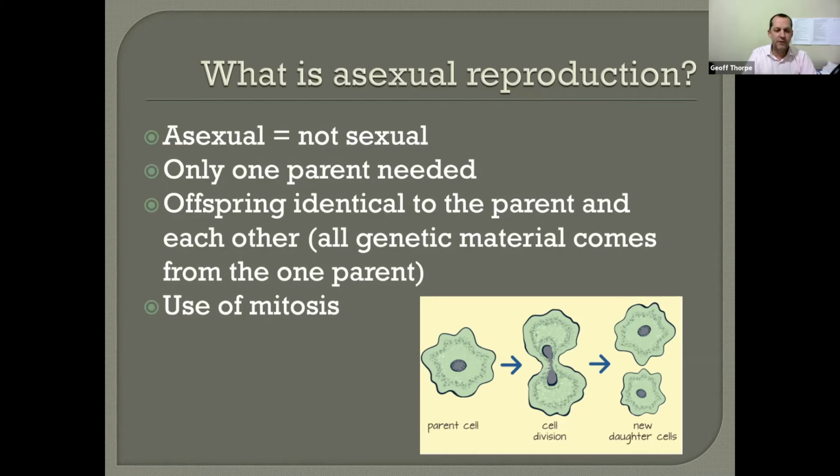Now, that is different, obviously, to sexual reproduction. In sexual reproduction, the offspring is not only different to the parents because they're a mix of the parents, but the offspring are also different to each other as well. And that comes through meiosis, which we will learn about later. But the process of asexual reproduction is mitosis. Mitosis is simply a fancy way of saying you have one cell that divides into two.